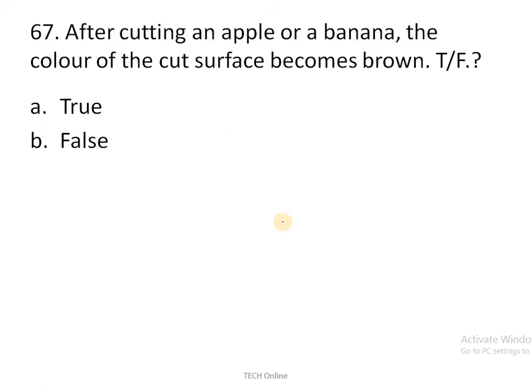So next question, after cutting an apple or banana, the color of the cut surface becomes brown. True or false? The statement is true only. Whenever you cut an apple, the surface becomes brown. Why? Because of the presence of enzymes. Which enzymes are present in that? PPO, I mean polyphenol oxidase. It's nothing but simply we call that PPO. Due to that enzyme only, the brown color changes. Okay, so the correct statement is the true statement only.